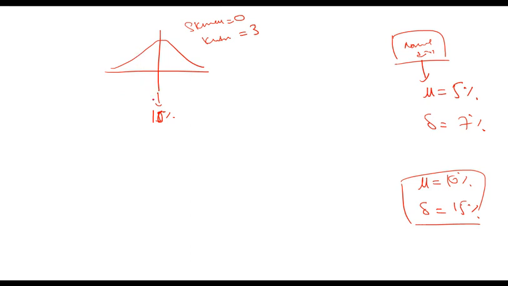But now the problem is that if I ask you what is the probability in this distribution, taking this as an example, this is the data set, what is the probability that x will be less than 5%, which means x will be less than or equal to 5%. So what is the probability for this region, which means the area of this graph or area of this region. If you have to calculate the area of this graph, it wouldn't be possible for you to calculate it unless you have a table for it.